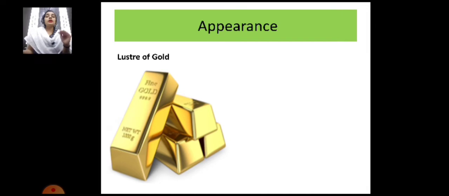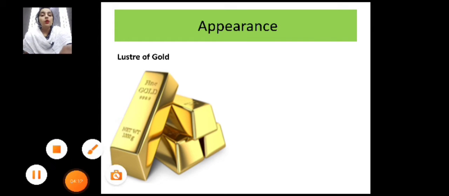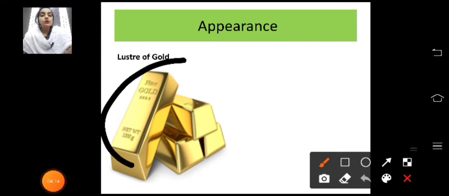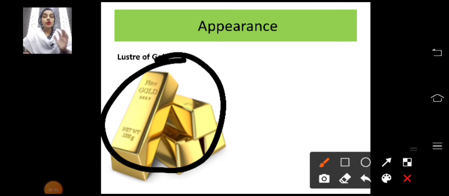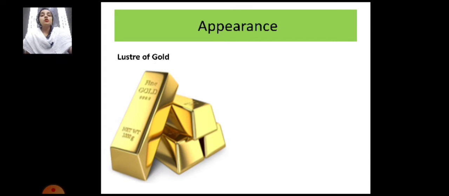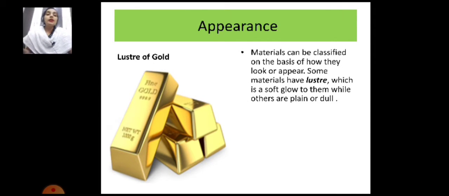Some materials appear shiny or lustrous. For example, gold. You can see the example of gold here. This is gold, so it is very shiny. And some others are very dull, for example chalk. So materials can be classified on the basis of how they look or appear. Some materials have lustre, which is a soft glow, while others are plain or dull.